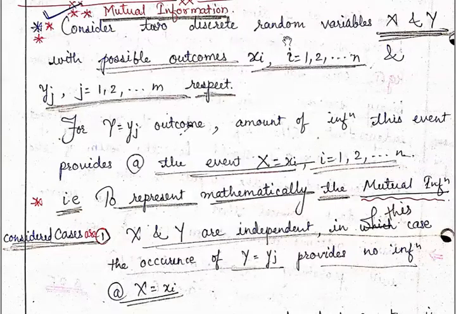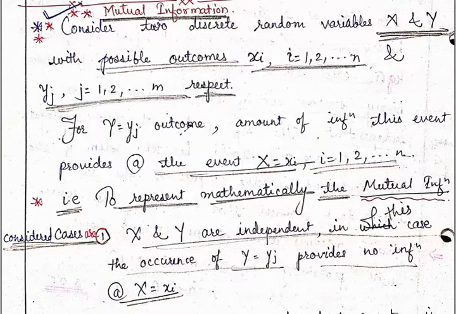We are discussing today the topic that is mutual information. Consider the two discrete random variables capital X and capital Y, with possible outcomes xi, where i equals 1 to n, and yj, where j equals 1 to m, respectively. For the y equal to yj outcome, what is the amount of information this event provides about the event x equal to xi, where i ranges from 1 to n? The meaning of this statement is to represent mathematically what is meant by mutual information.